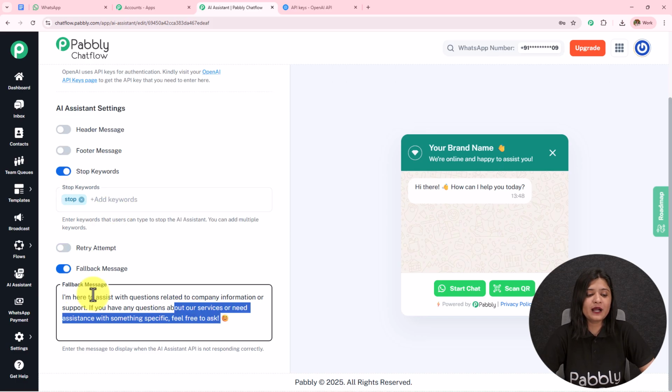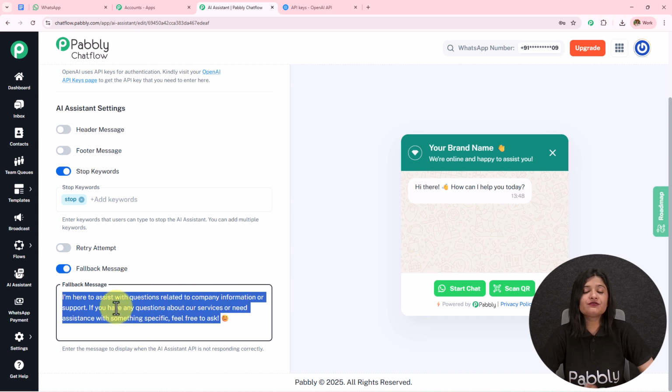We have this fallback message. So I'm here to assist with questions related to company information or support. If you have any question about a service or need assistance with something specific, feel free to ask. So this is the fallback message which I have added. You can add the fallback message. When the AI is not responding, this message will be sent, which means whenever the API stops responding, the AI agent will not be able to send accurate messages.